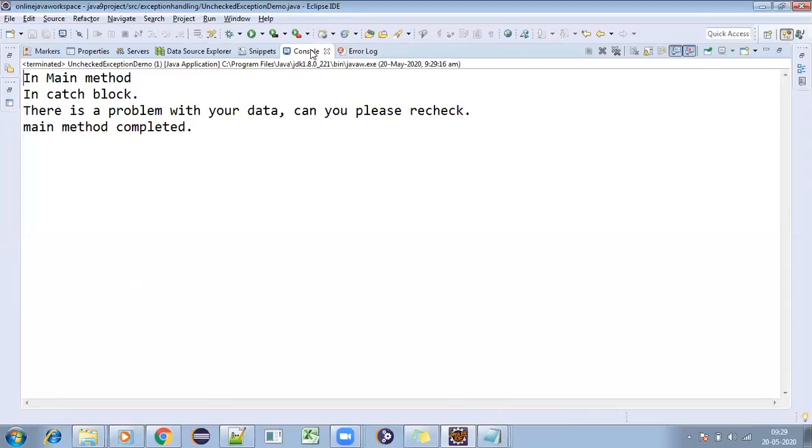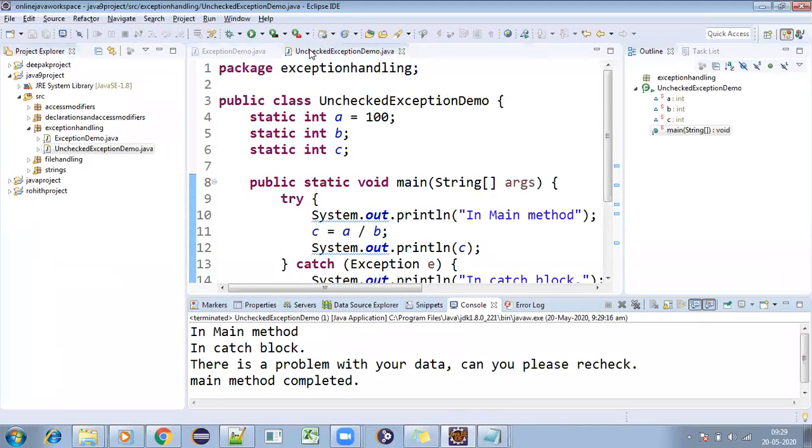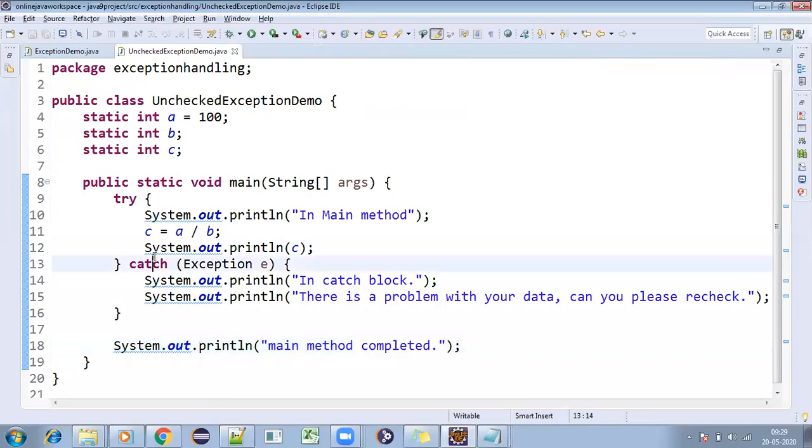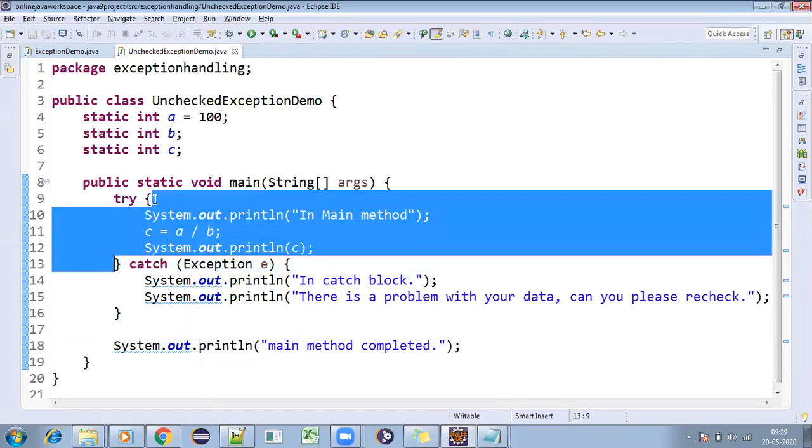So what we can do by catching things, I will discuss more with the try catch blocks related information. Try means you will be keeping the problematic code, that means risky code, in our try block, and we are handling the code in the catch block.